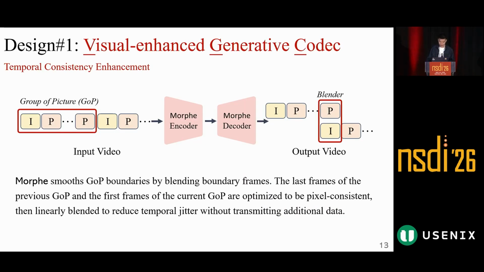The first part is the visual enhanced generative codec. One issue in generative reconstruction is temporal consistency. Morphe processes video in groups of pictures like traditional codecs. At the boundary between two groups, the last frame of one group and the first frame of the next group may not match perfectly. This mismatch can cause frame jitter. Morphe optimizes the boundary frames of each group and then balances them. This can smooth the video without sending extra data.